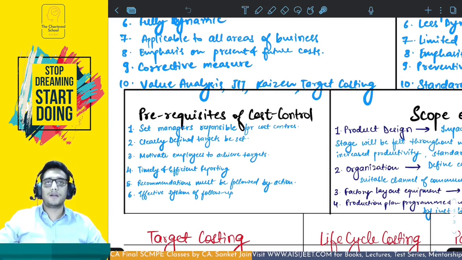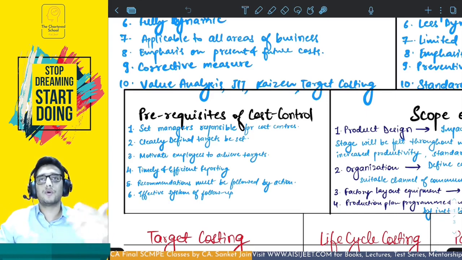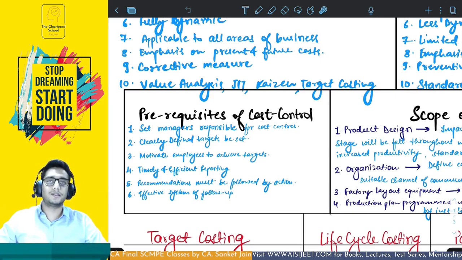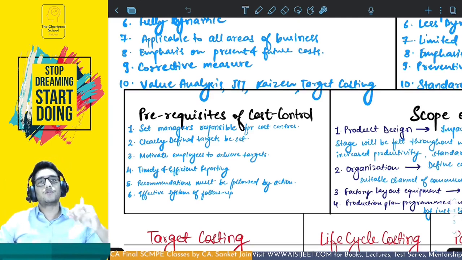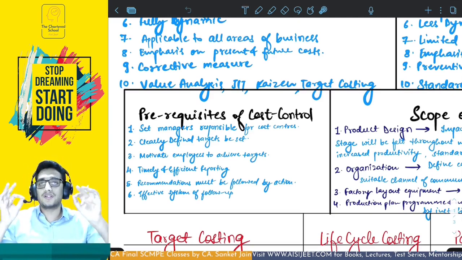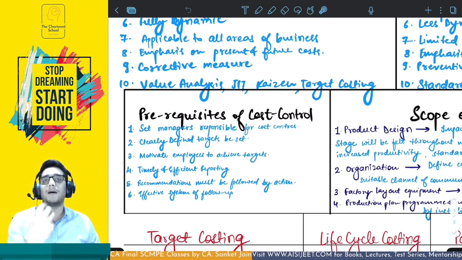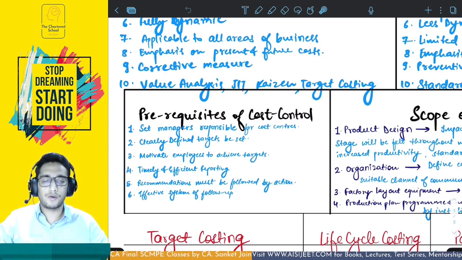Once the report is made on what is done and how it was supposed to happen, because we had established a standard, there are going to be recommendations to improve it. So it should be followed by action. You don't just have to listen to the recommendations, you have to follow them and put them into action, and see what is happening when you apply these recommendations in your areas. There should be an effective system of follow up to check if the recommendations did work for you or not, and whether you were able to achieve the standards. All of that has to happen. These are the prerequisites of cost control.